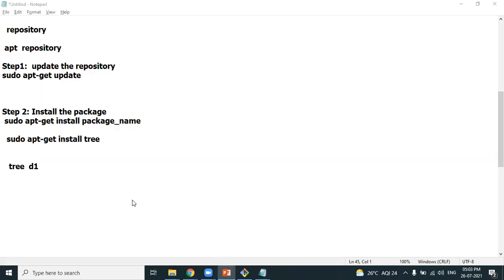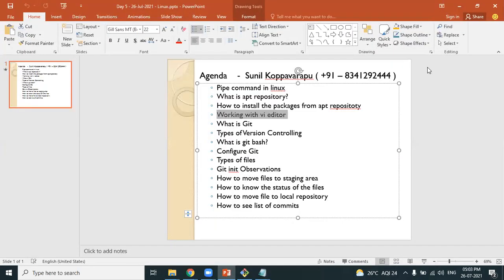Where are we standing? We have learned what an apt repository is. A repository is nothing but a warehouse of packages. You also know the process of installing the package. It's a two-step process. Don't directly install it. You have to update the repository and then install it. Clear about this?